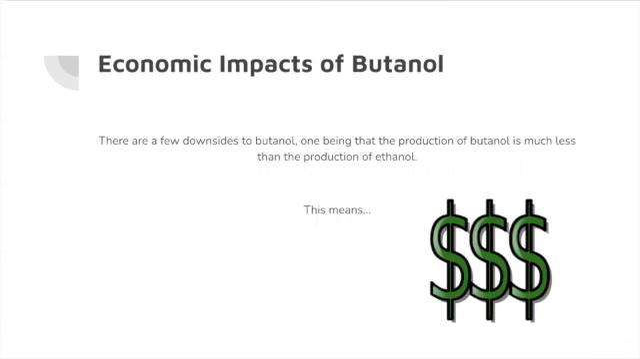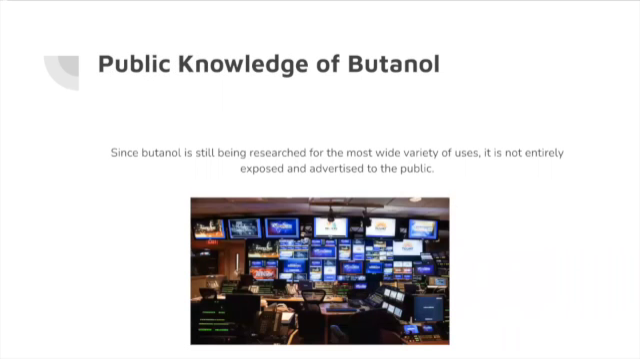So the economic impacts of butanol. This is where a few of the downsides of butanol come in. One being that the production of butanol is much less than the production of ethanol, even though they use the same process. So since it's much less of a production, it's definitely a little bit more expensive. And nowadays we know that things being more expensive means they're a little harder to get a hold of, even though they come from the same starting products. It's still pretty cost effective, just not quite as cost effective as ethanol.